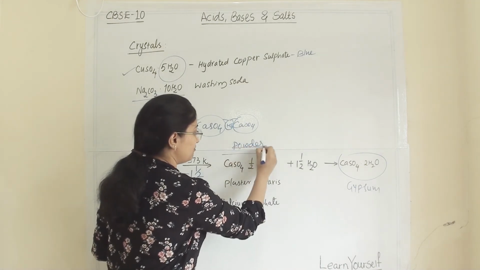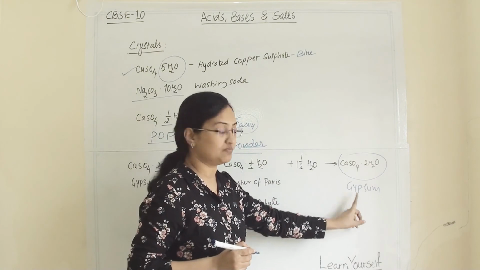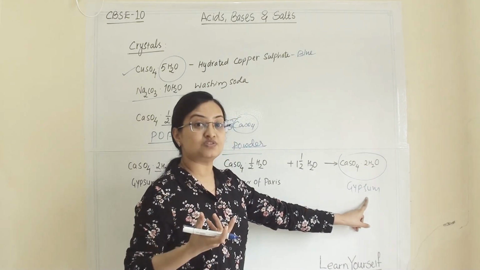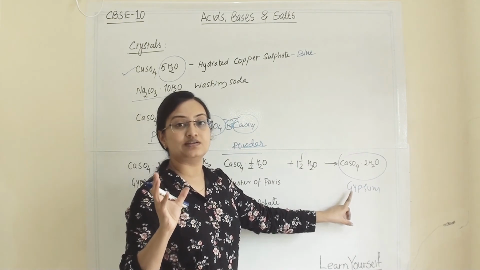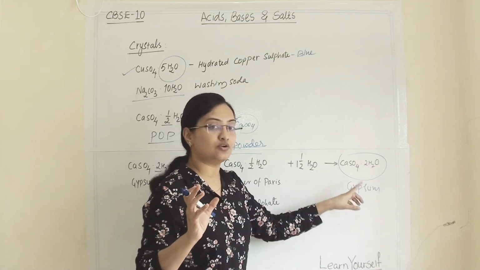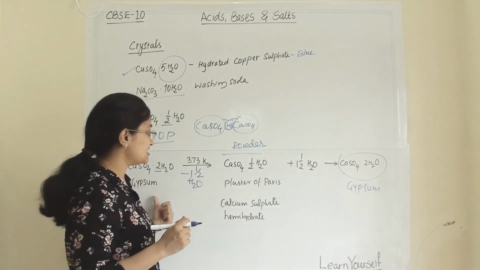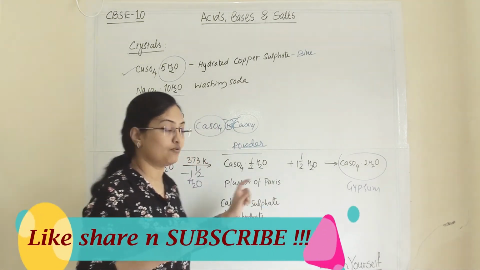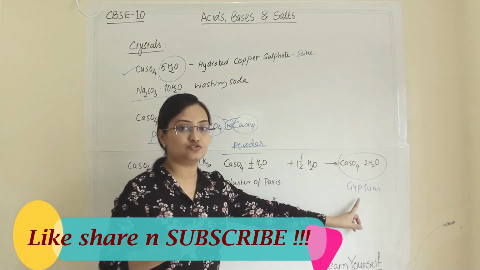But again, when we mix it with water, it gives gypsum. This time the gypsum forms a white solid mass and will not go back to the powder stage. So this is the complete reaction from gypsum to plaster of Paris and from plaster of Paris to gypsum.